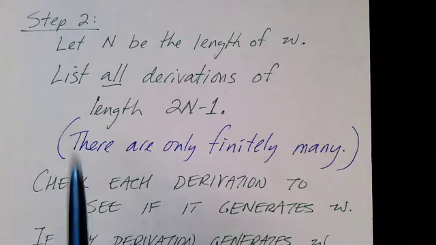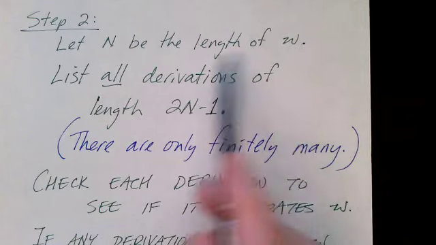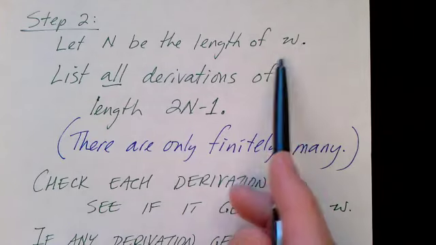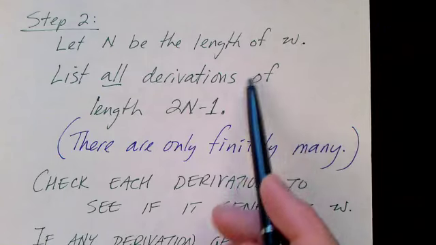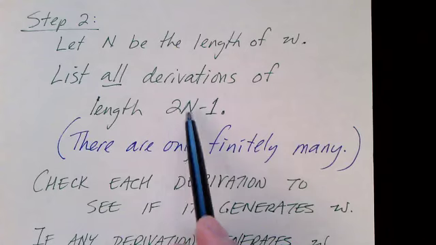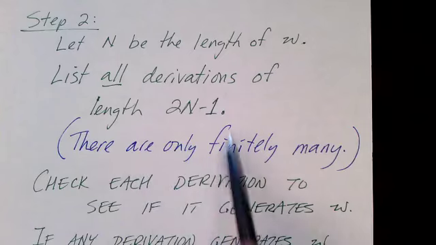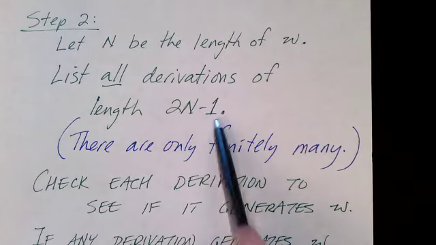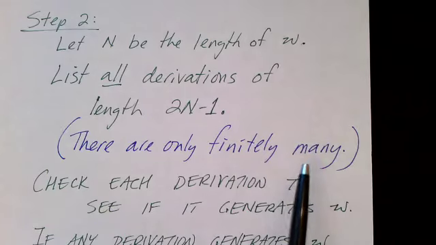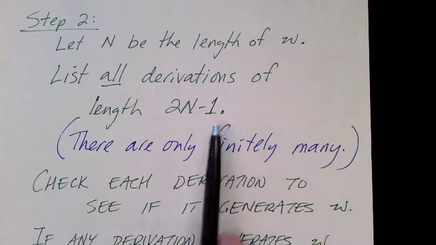Now, with Chomsky normal form, let's let the length of our string w be n. So we know how many characters are in w. So now what we do is we generate all derivations that have length 2n minus 1. And since n is a number, 2n minus 1 is a finite number. There are only finitely many derivations with that many steps, right?